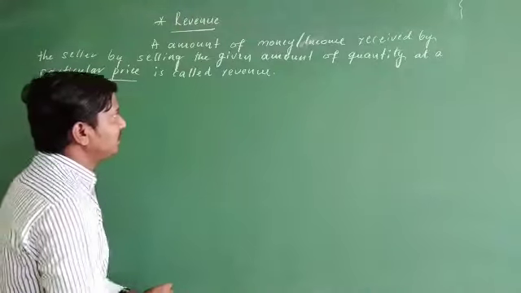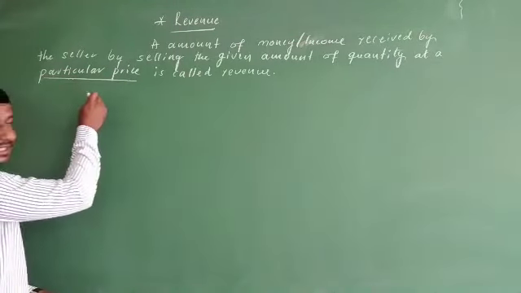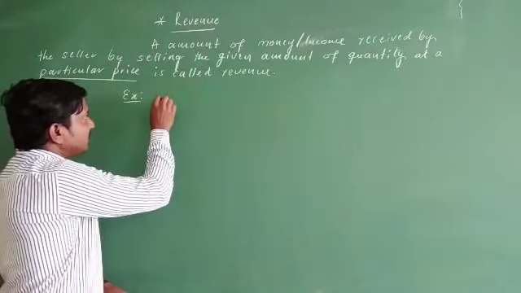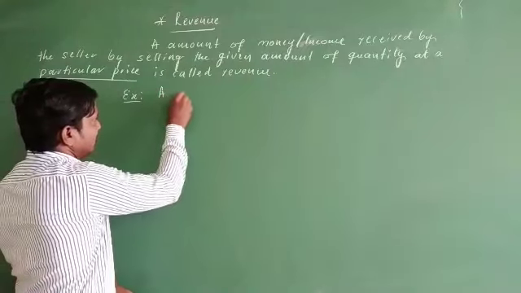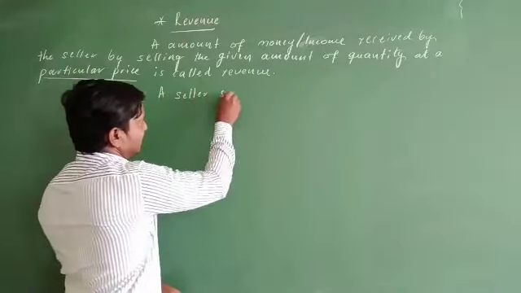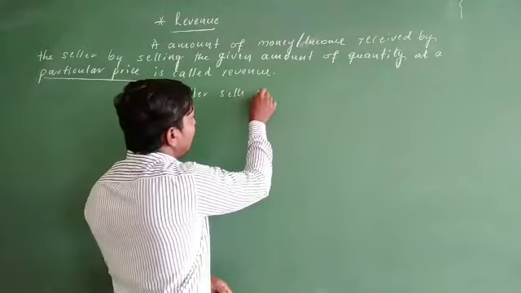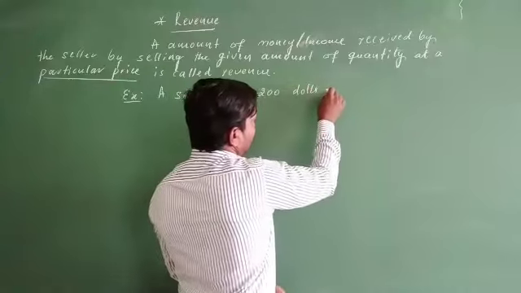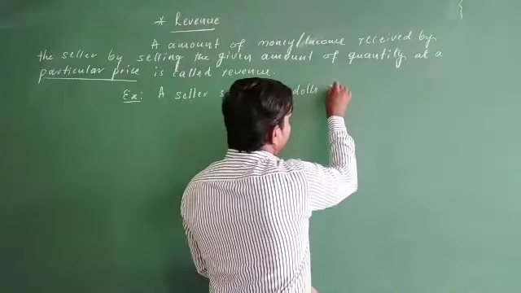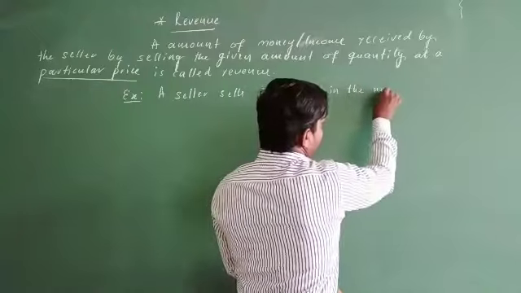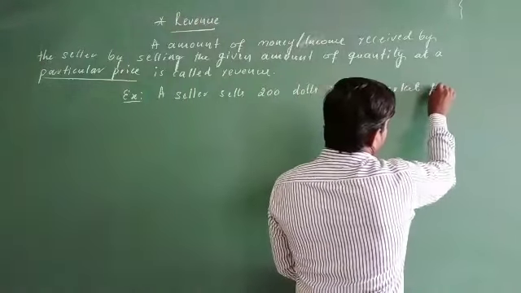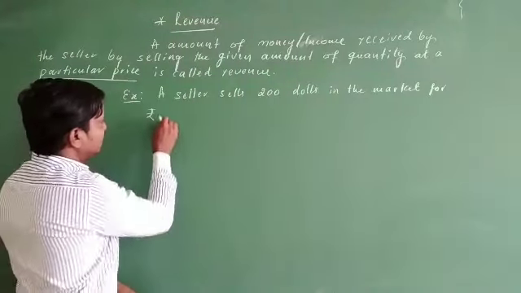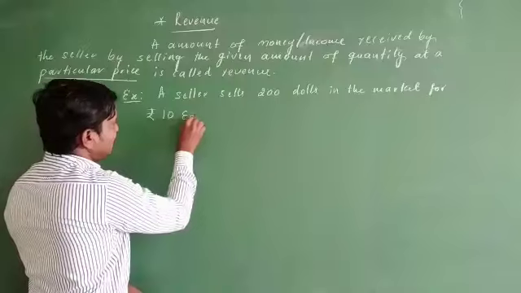So let us take an example of how it works. Take for example a seller who sells 200 units in the market for rupees 10 each.